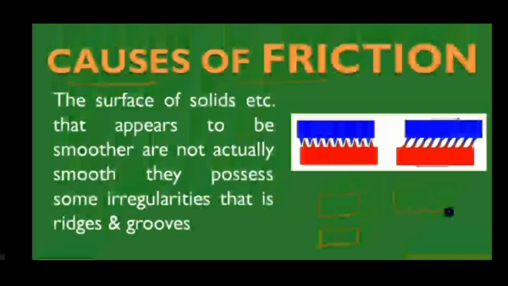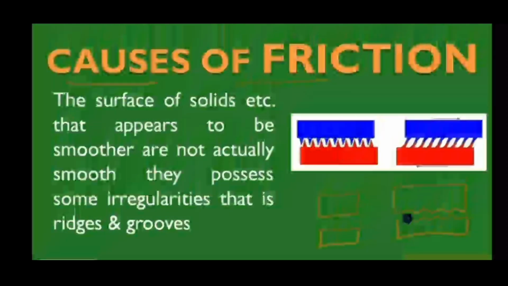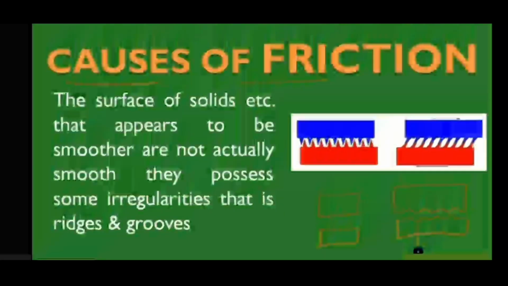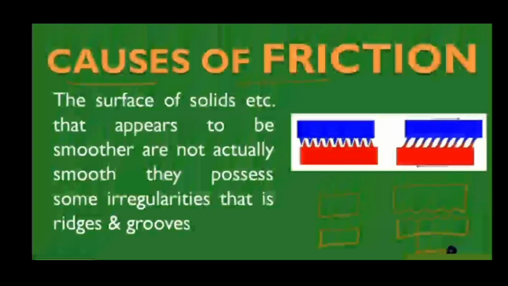Next, the second point is causes of friction. The surfaces of solids that appear to be smooth are not actually smooth; they possess some irregularities, that is, ridges and grooves. I will repeat: the surfaces of solids that appear to be smooth are not actually smooth; they possess some irregularities, that is, ridges and grooves.